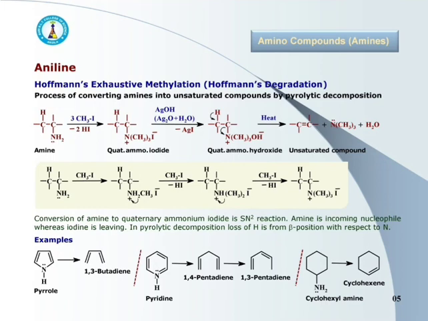Here, quaternary ammonium hydroxide can be obtained by treating amine with excess of methyl iodide and then hydrolyzing the resulting quaternary ammonium iodide with moist silver oxide.